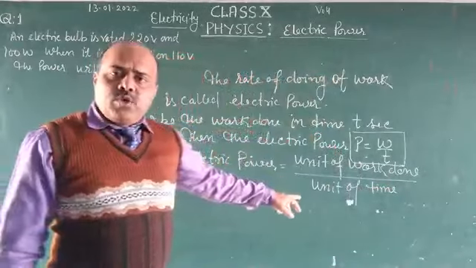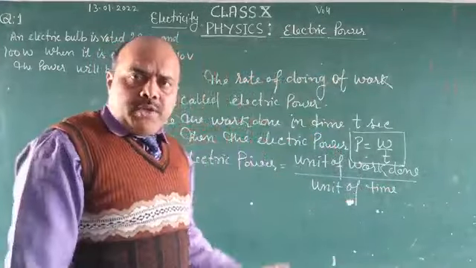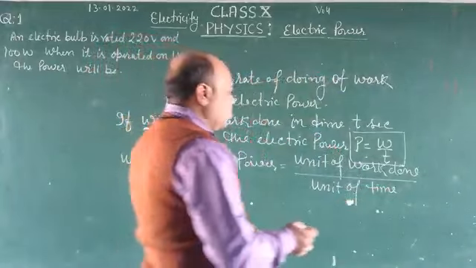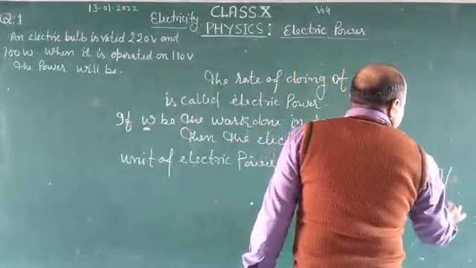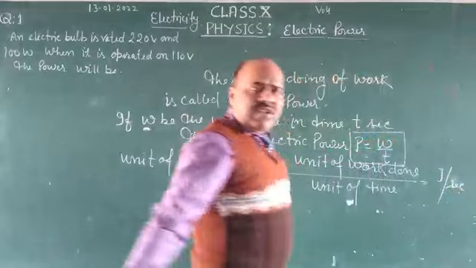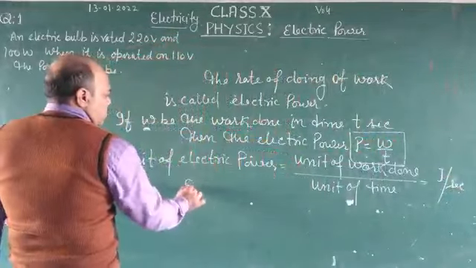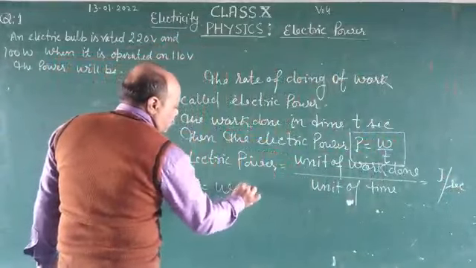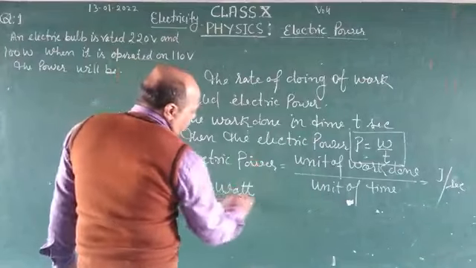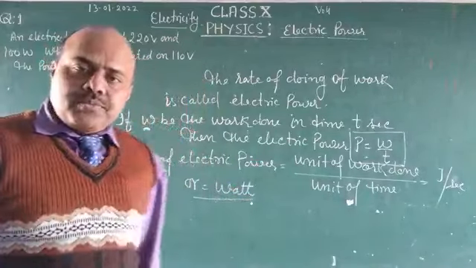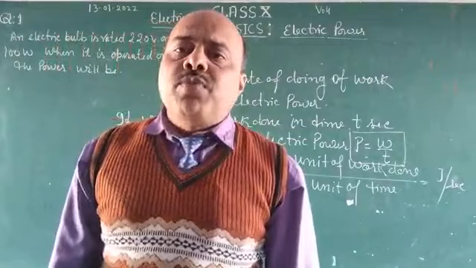Now we know that the unit of work done is joule and the unit of time is second, so it becomes joule per second. Joule per second overall is called watt. Watt is the SI unit of electric power.